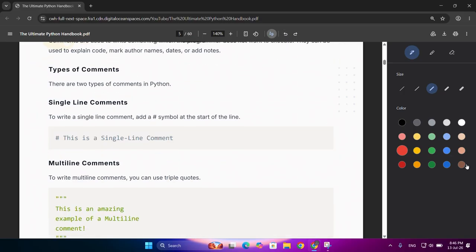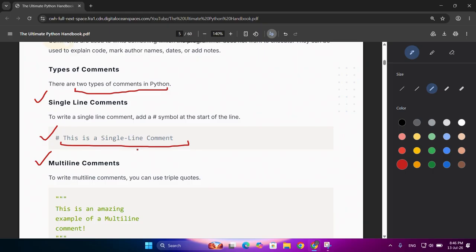Basically, comments are of two types in Python: single line comment and multi line comment. Single line comments we have seen before. They begin with the hash symbol, and after that we write what we want to comment.